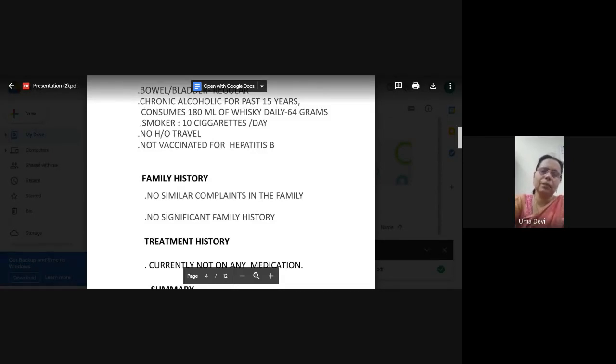Any alcohol in any form is alcohol only, whether it is beer or rum or whatever type. Everything has some percentage of alcohol, and that alcohol is going to cause injury. They may say I am taking only beer, but that is not so. Even beer will have some percentage of alcohol, and when you accumulate them, it is going to cause harm. So what is the duration of alcohol intake to cause cirrhosis? Normally, you have to take around 60 to 100 ml of alcohol every day for 8 years to cause cirrhosis. That is called a cirrhogenic dose of alcohol.